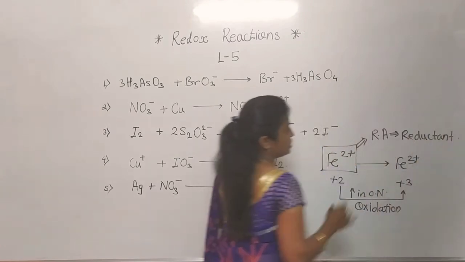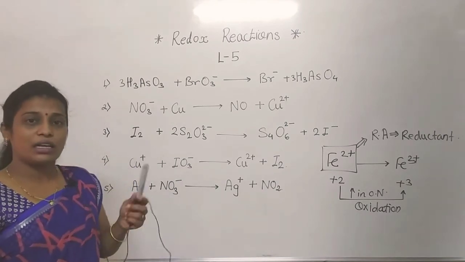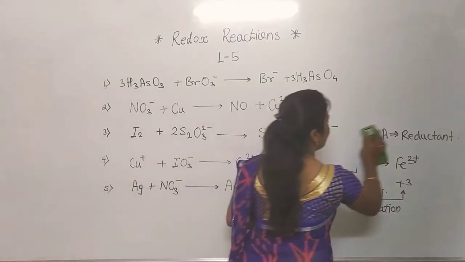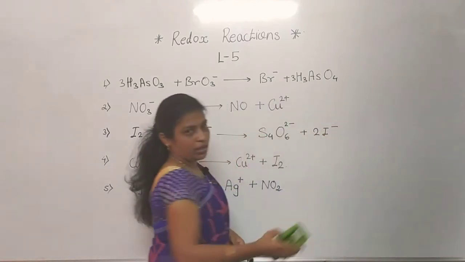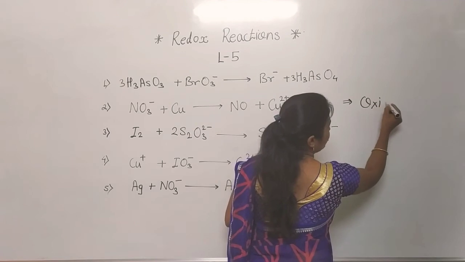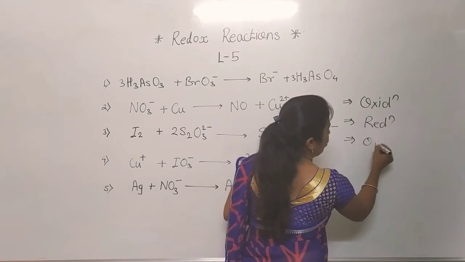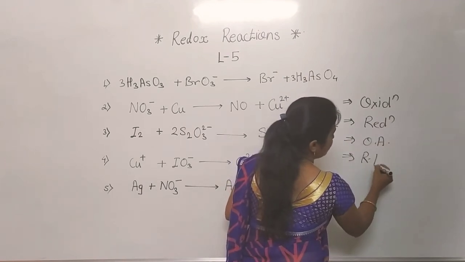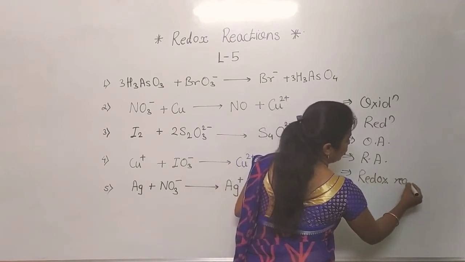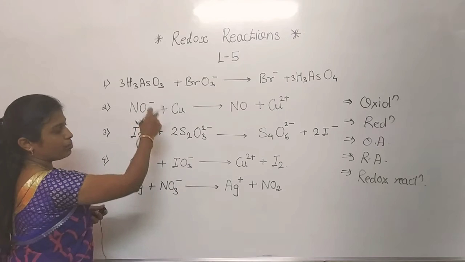So now we will see one by one all these 5 examples, because I want to clear your concept regarding reducing agent and oxidizing agent, as well as we are going to identify, in the given reaction, which of the following is the redox reaction. See which points we are going to cover. First, we have to identify which one is oxidation, second which one is reduction, third oxidizing agent, fourth reducing agent, and last, whether the given reaction is a redox reaction or not. That also we have to find out. Clear to everyone? Now we will take the examples one by one.